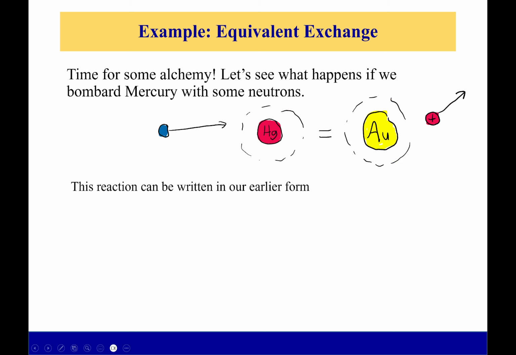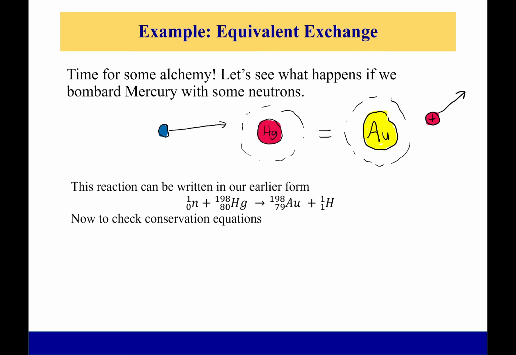So we can write it in our earlier form. Neutron, notice it has a 0, that means it has no charge, and it has 1 nucleon because it is 1 nucleon. It hits Mercury, 198 nucleons, charge of 80. And when it leaves, I now have 198 nucleons still here, but now it's got a charge of 79, because my neutron stole some charge from one of the protons and became a proton, or it knocked a proton out. There's lots of ways you can think about that. The exact process that happens to get a proton out isn't super important for us.